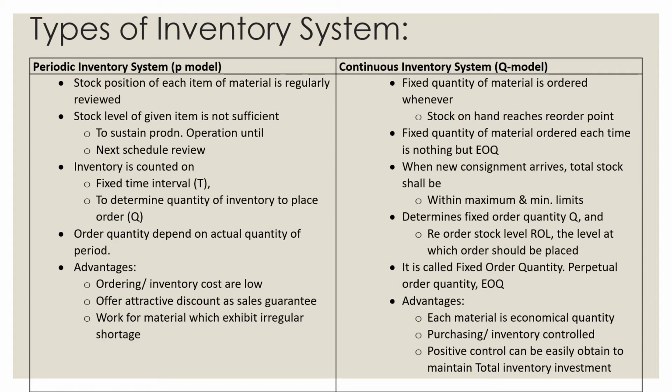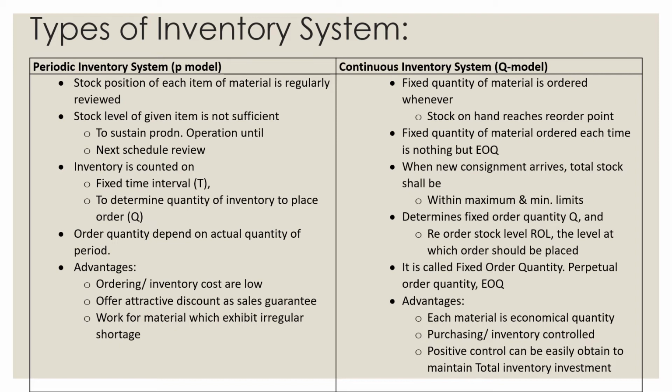Now we have the levels of inventory system. There are two: periodic inventory system, the P model, and continuous inventory system, the Q model. Talking about the periodic inventory system, the P model, the stock position of each item of material is regularly reviewed. The stock level of the given item should be sufficient to sustain production operation until the next scheduled review.